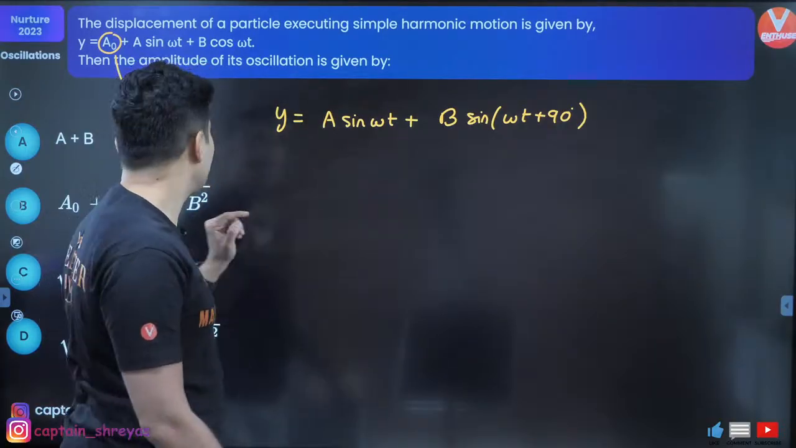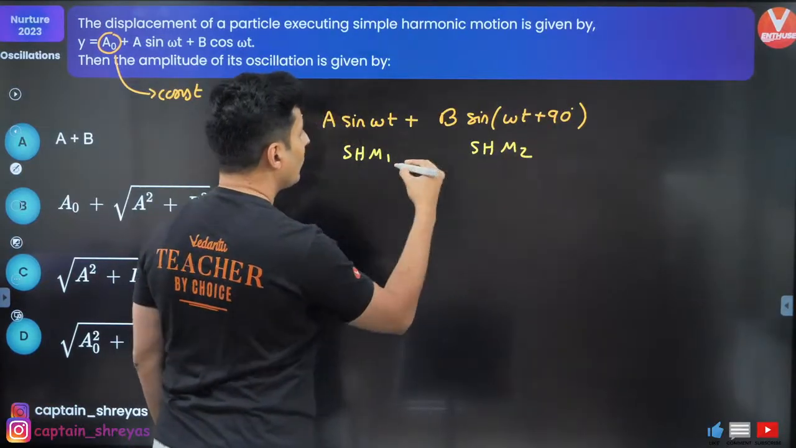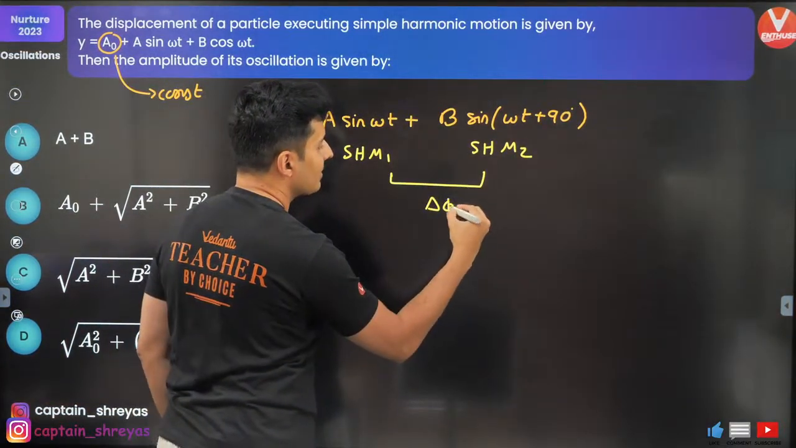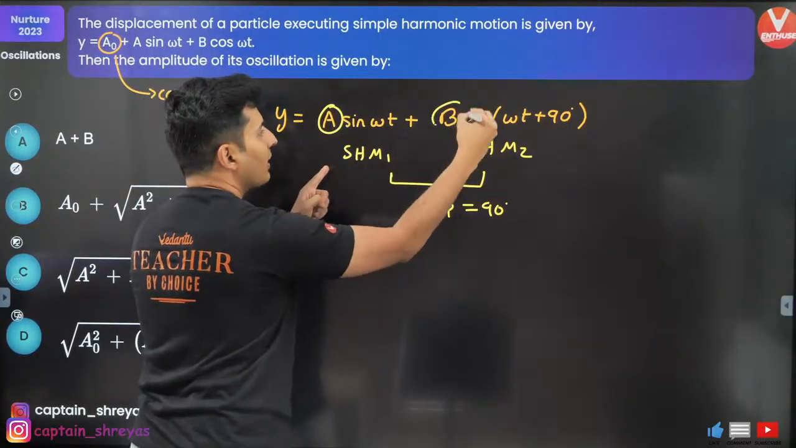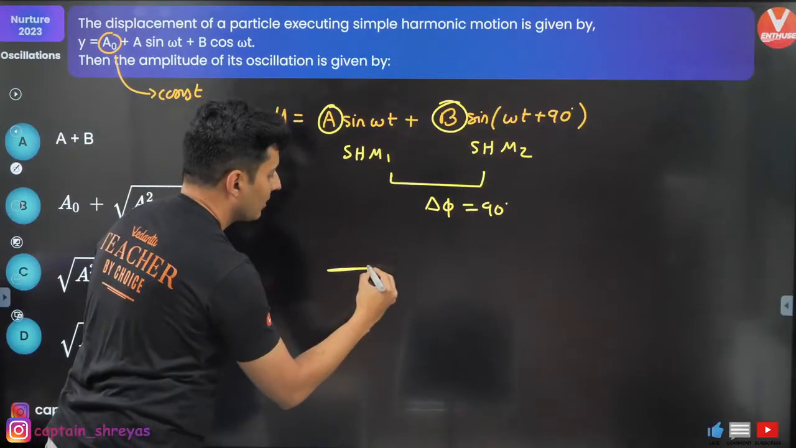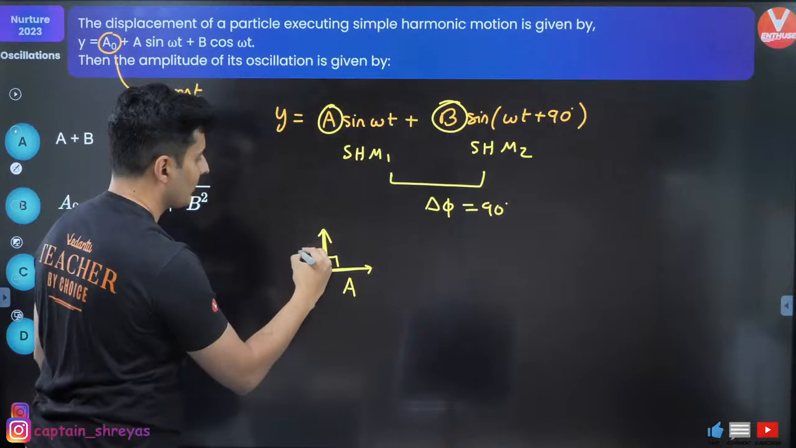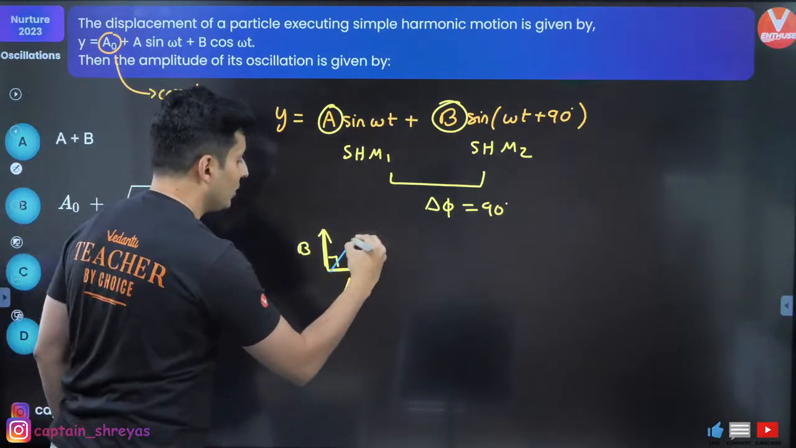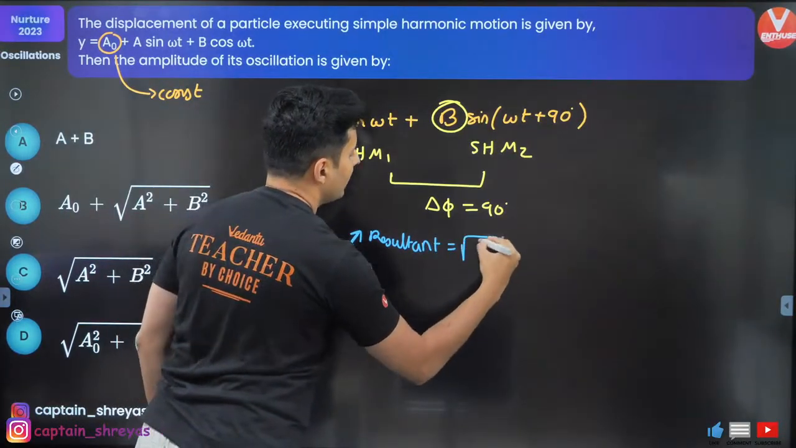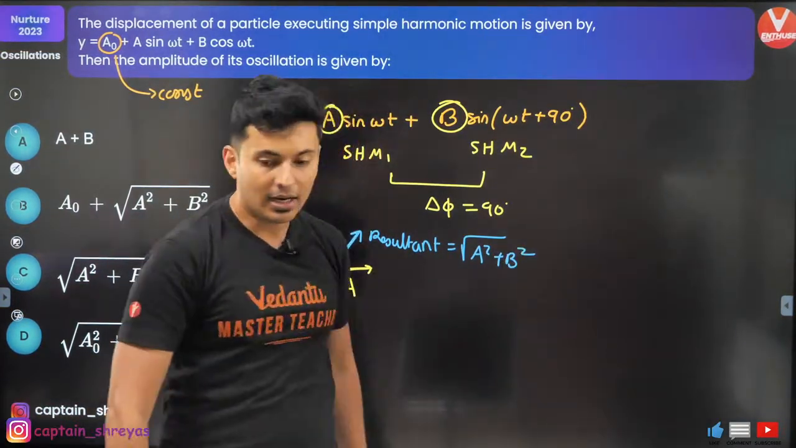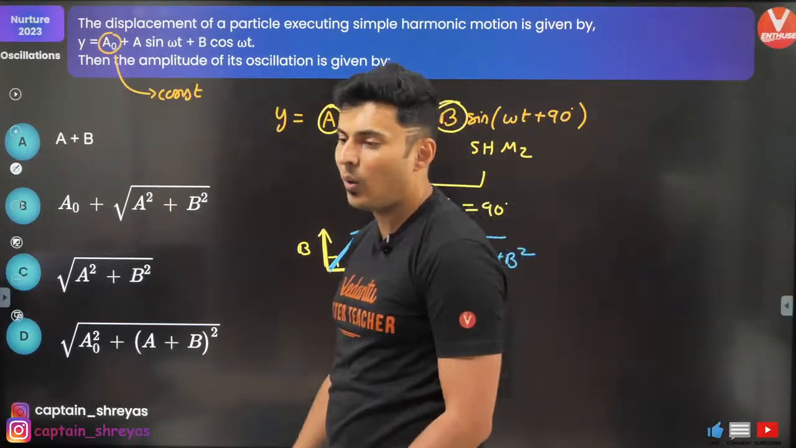Now guys, these are two SHMs. Did you realize that? SHM1, SHM2. What is their phase difference? 0, 90. Phase difference is 90 degrees. Amplitudes are known. So this is one vector, this is another vector making 90 degrees. What is the resultant going to look like? Because both are at 90 degrees, it will be root of a square plus b square. And is it there somewhere? Option C, correct.